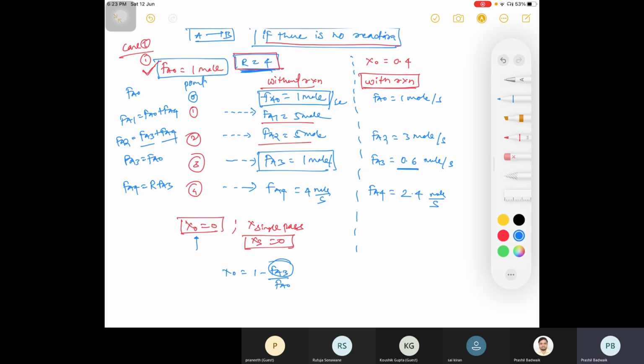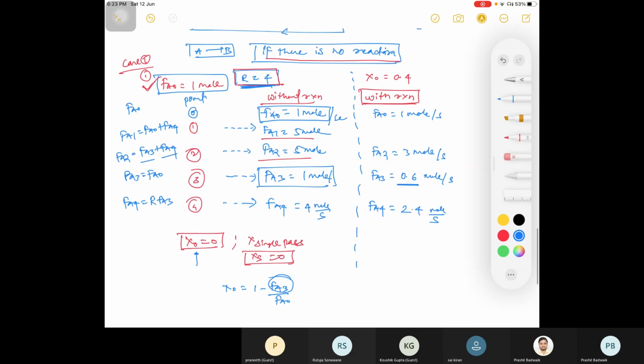What is the value of FA1 then? Last is FA1. 3.4. Right, it is 3.4.